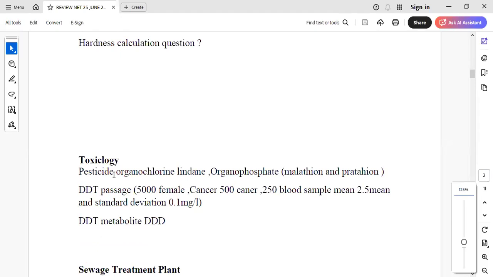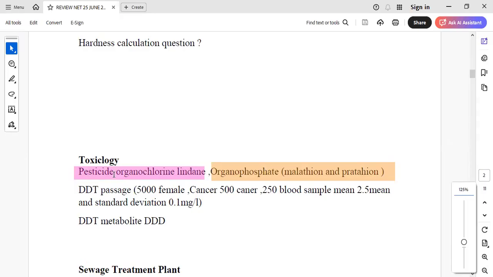They have picked up a few of the pesticides which were there, like organochlorine. We know that the example is lindane, and then we have organophosphates, malathion and parathion. So they have asked just the classes, right, of these pesticides.